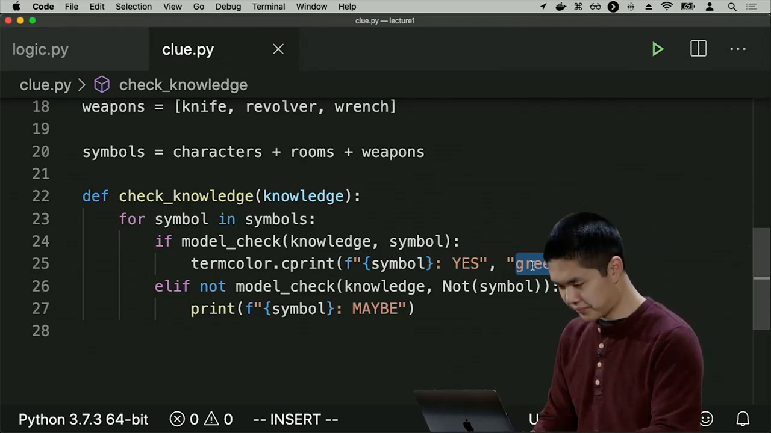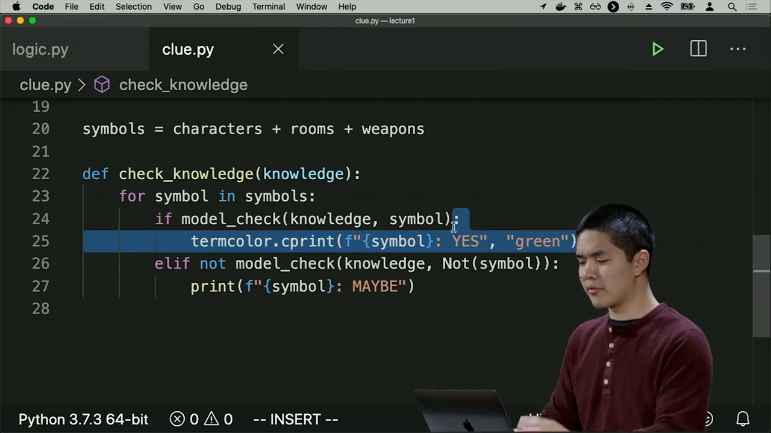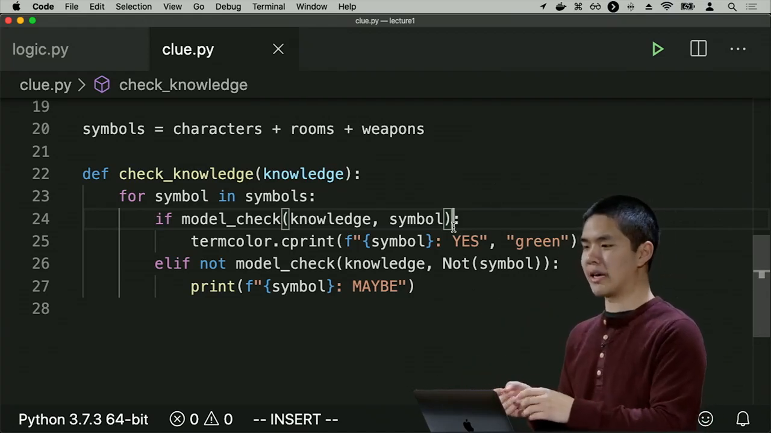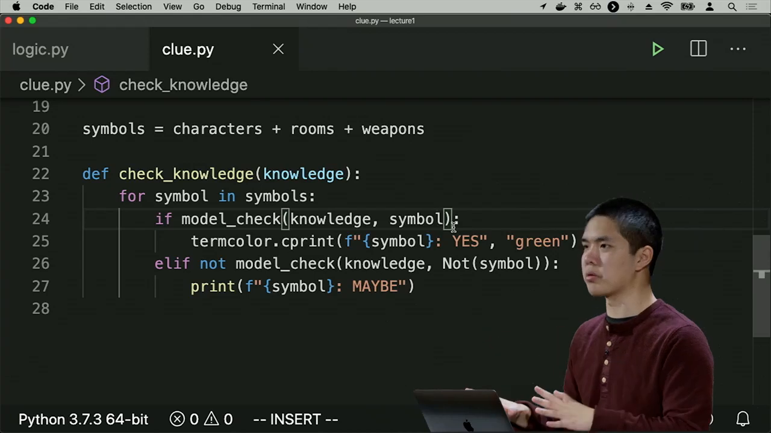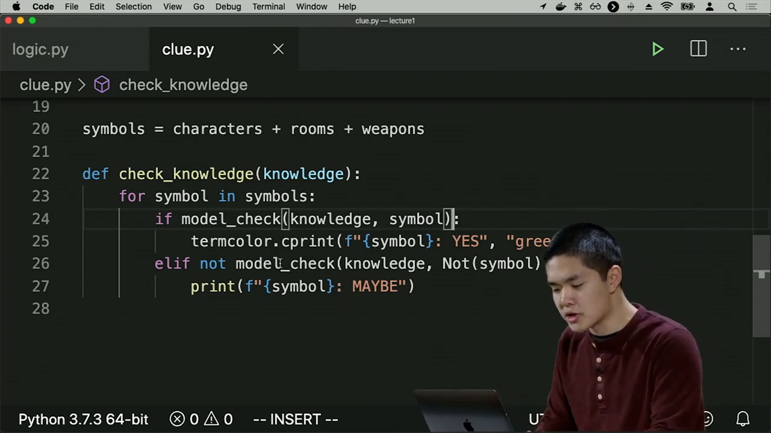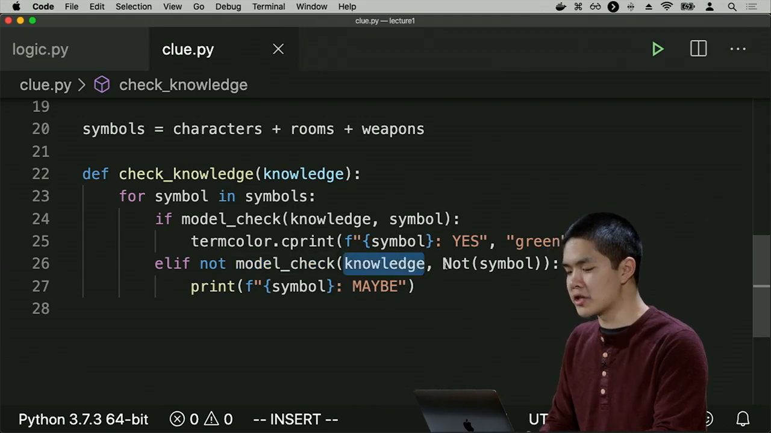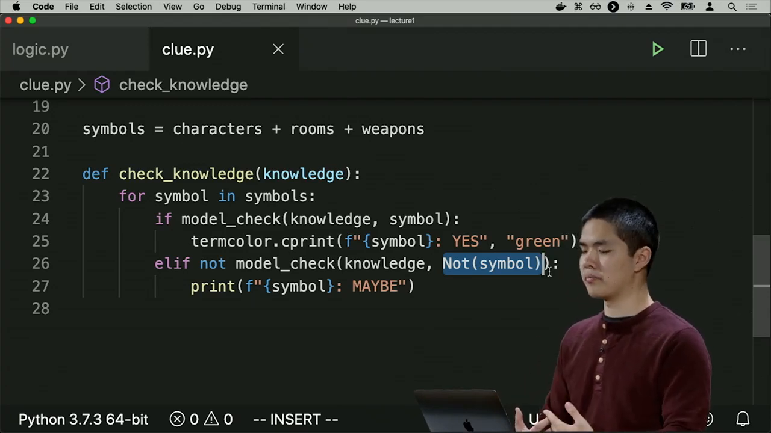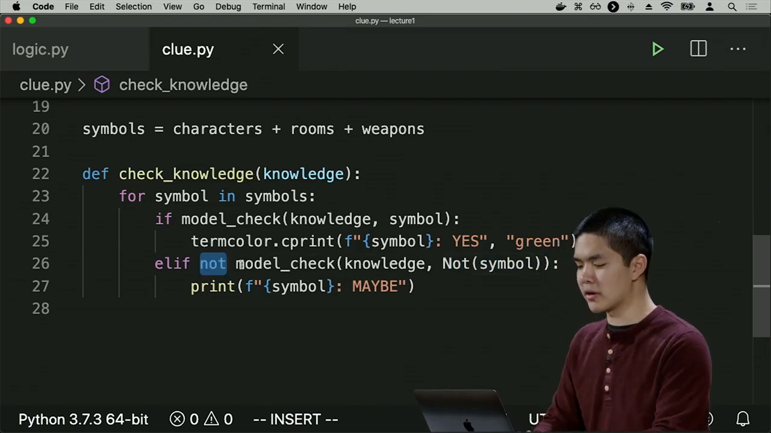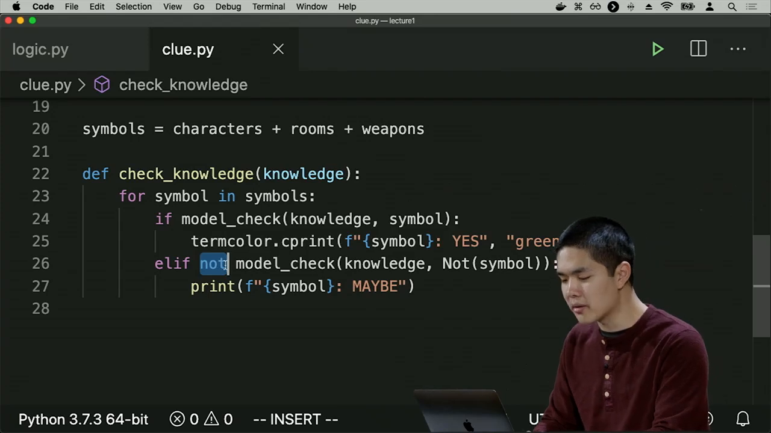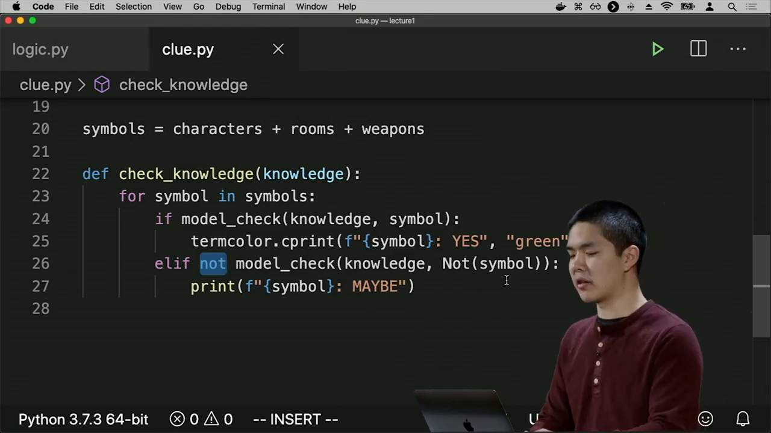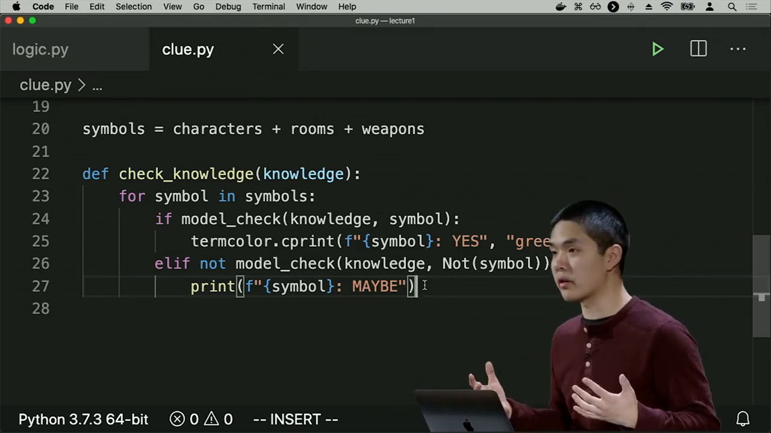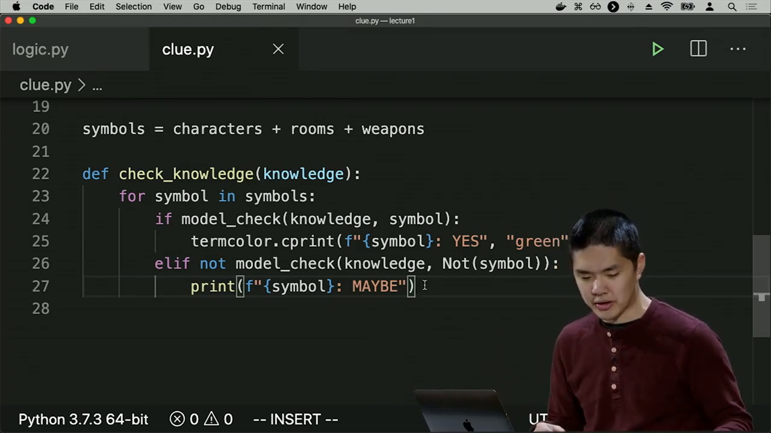Just to make it very clear to us. And if we're not sure that the symbol is true, maybe I can check to see if I'm sure that the symbol is not true. Like if I know for sure that it is not Professor Plum, for example. And I do that by running model check again, this time checking if my knowledge is not the symbol, if I know for sure that the symbol is not true. And if I don't know for sure that the symbol is not true, because I say elif not model check, meaning I'm not sure that the symbol is false, well, then I'll go ahead and print out maybe next to the symbol. Because maybe the symbol is true, maybe it's not, I don't actually know.